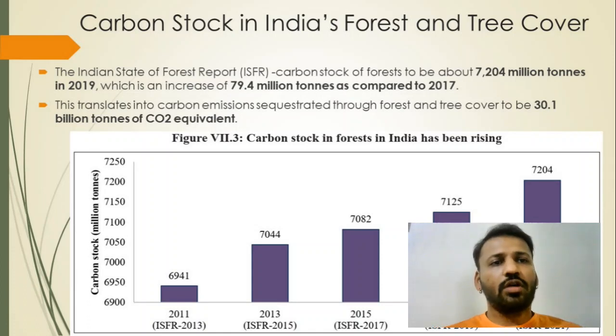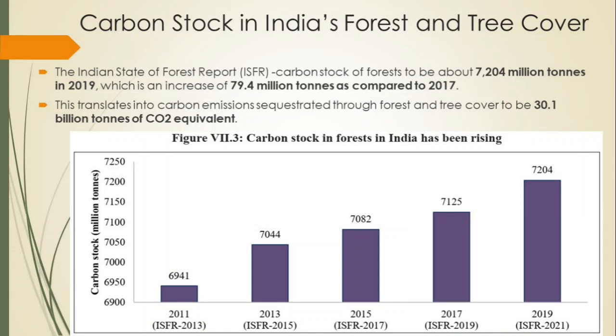Now, the survey also talks about carbon stock in India's forest and tree cover. Here it is giving a complete graph from 2011 to 2019. The report which has been published is known as the India State of Forest Report. Just 2 years back, in 2021, it published the India State of Forest Report.